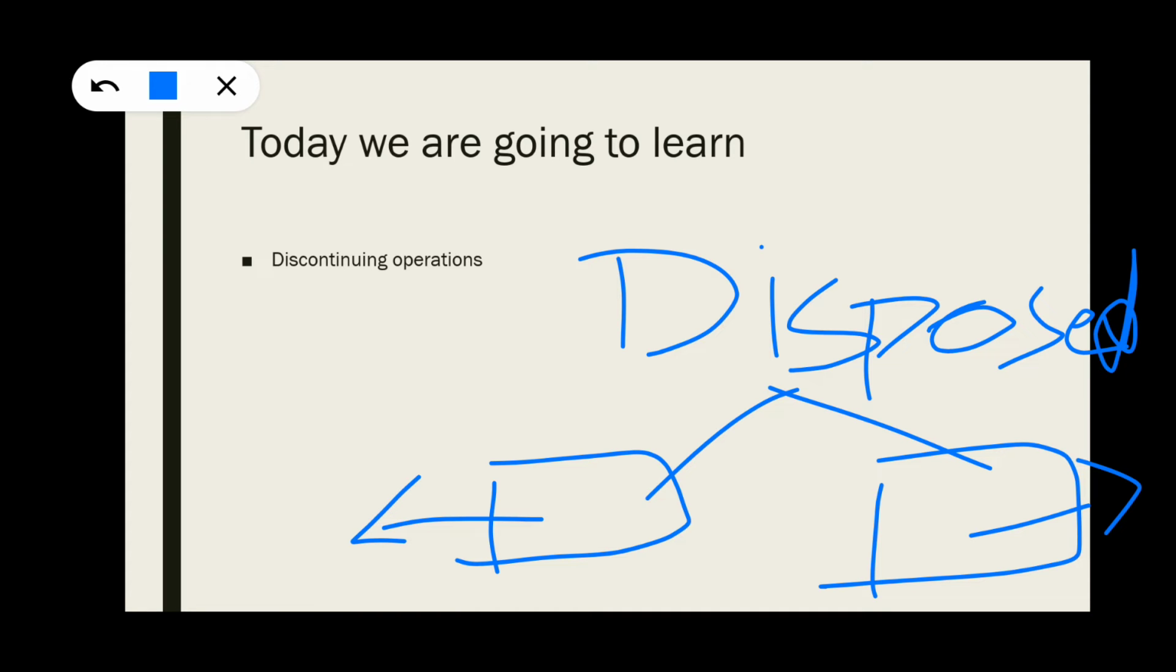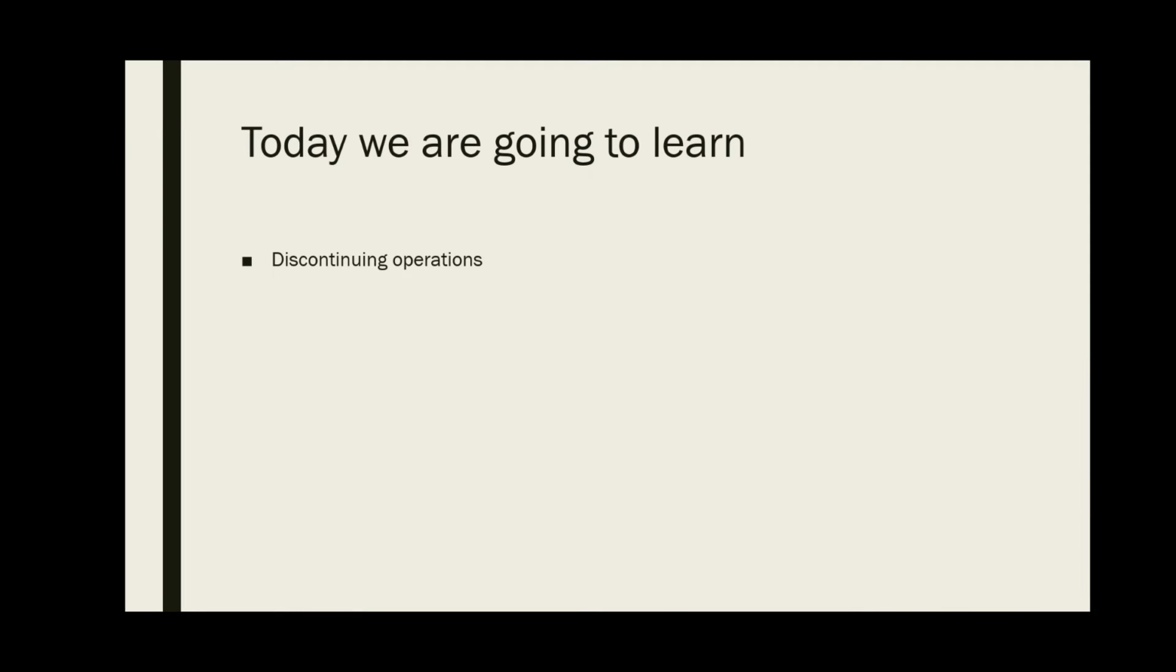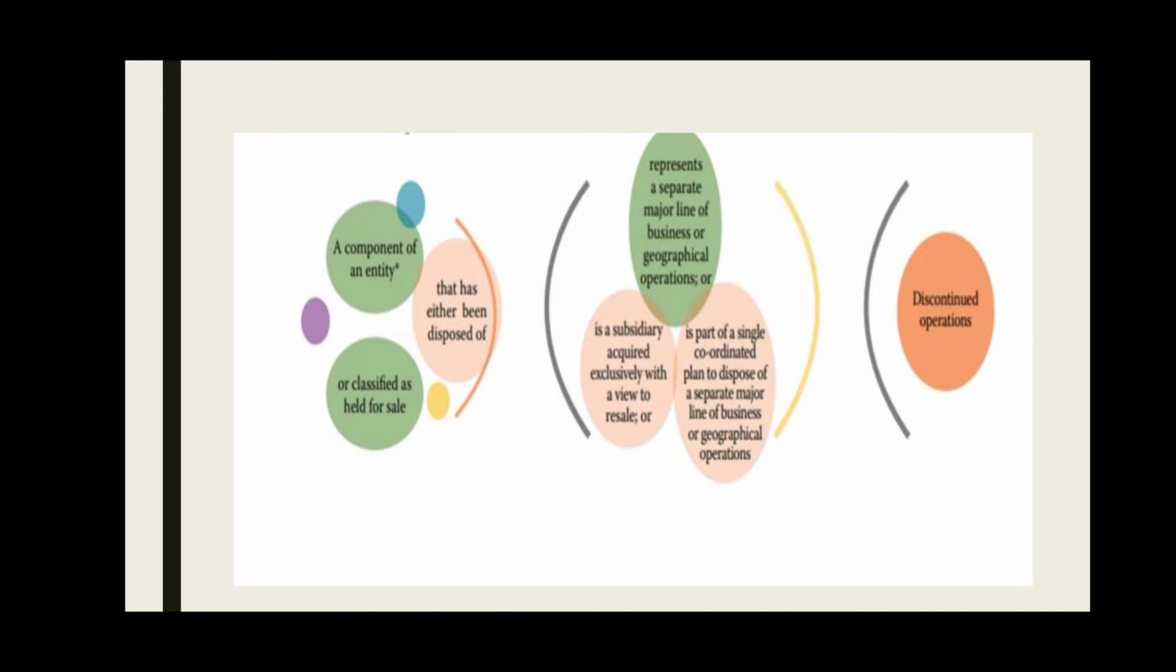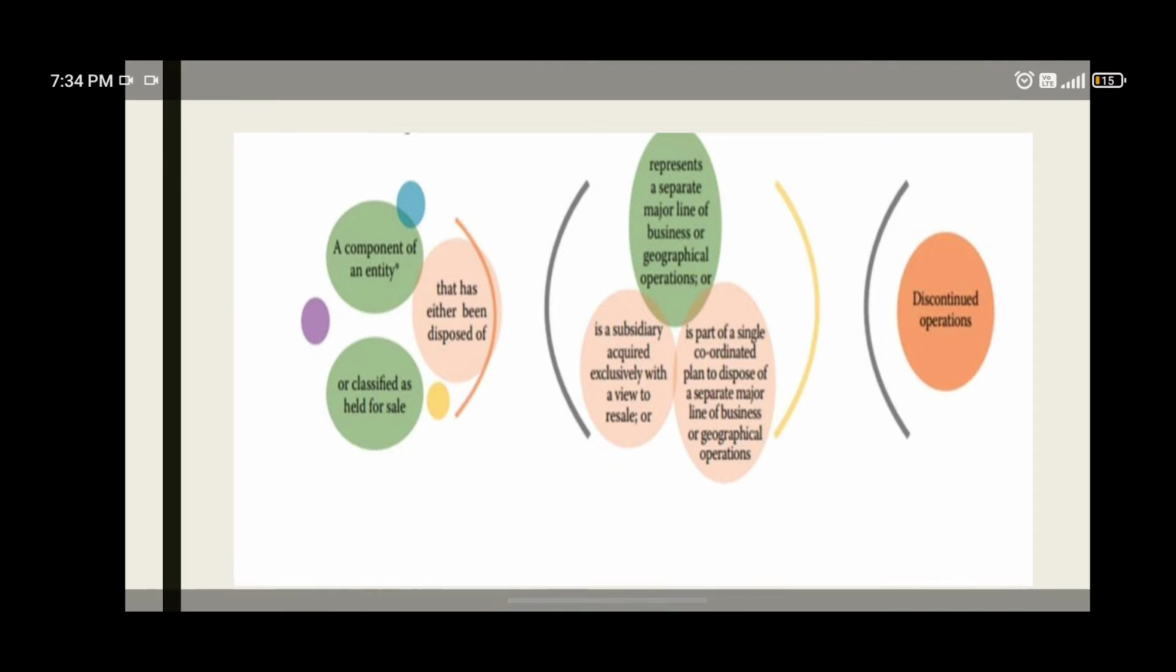So a discontinued operation is a component of an entity that has been either disposed of or is classified as held for sale, and represents a separate major line of business or a geographical area of operation, and is part of a single coordinated plan, or a subsidiary acquired exclusively with a view to resell. So this is nothing but a discontinued operation.